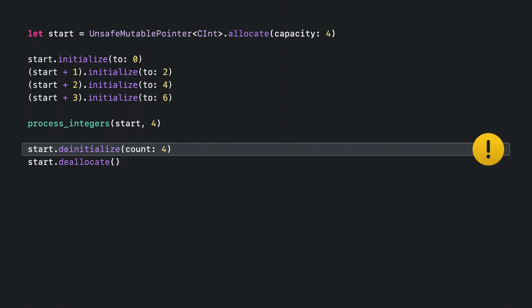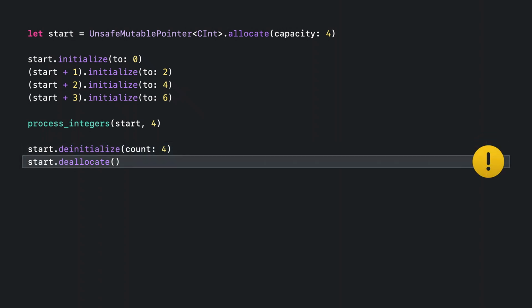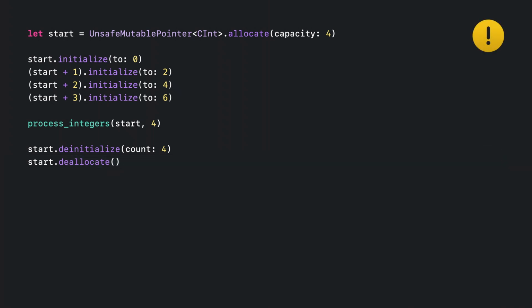Deinitialization only makes sense if the underlying memory has been previously initialized with values of the correct type. Finally, we must only deallocate memory that was previously allocated and which is in a deinitialized state. At every step, there are unchecked assumptions. Getting any one of them wrong will lead to undefined behavior. Now, this code works fine, but it has some questionable choices.